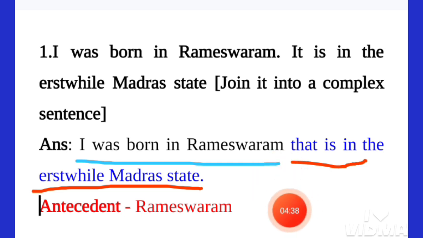So this is the common rule of a complex sentence. From this angle, there are two clauses in this single sentence. "I was born in Rameswaram" is the principal clause, and "that is in the erstwhile Madras state" is the subordinate clause. In this way, we have joined the two simple sentences into a complex sentence.